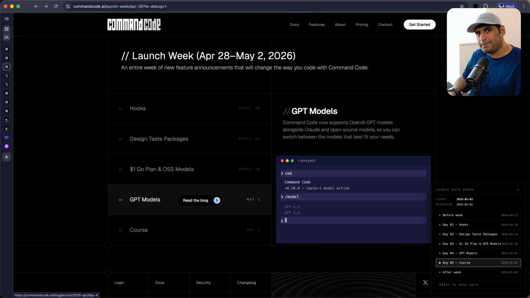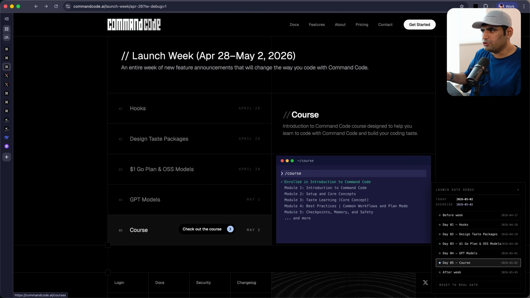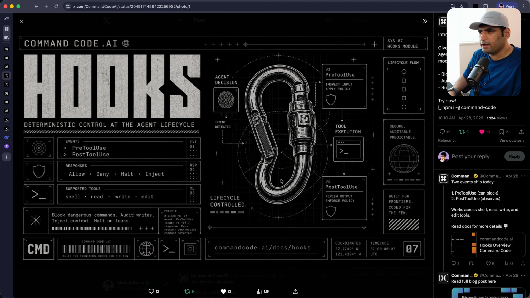We've also added GPT models to Command Code, and we are launching a free course on learning how to build with AI. So if you would like to block dangerous commands or format something when a tool is called, go ahead, take a look at our hooks documentation and build a custom hook and hack around with command code.